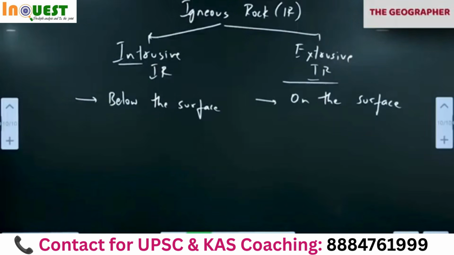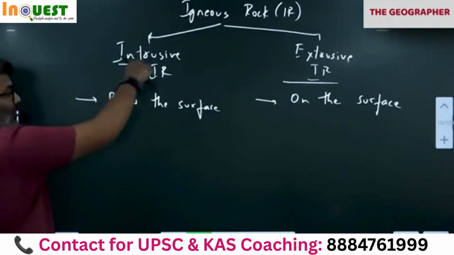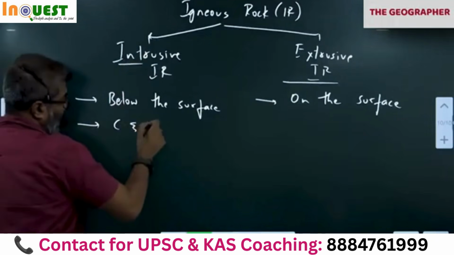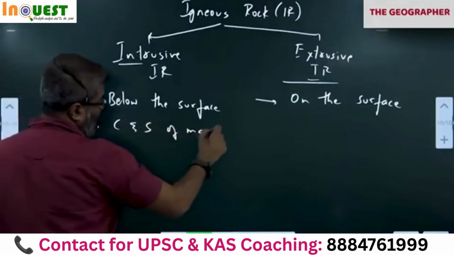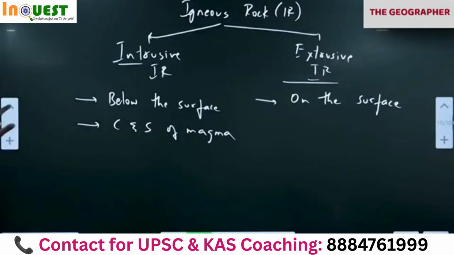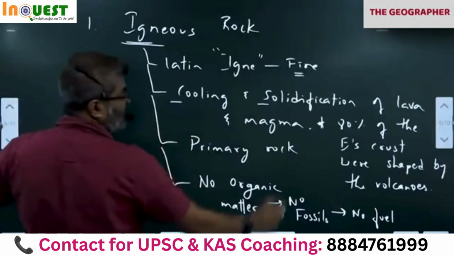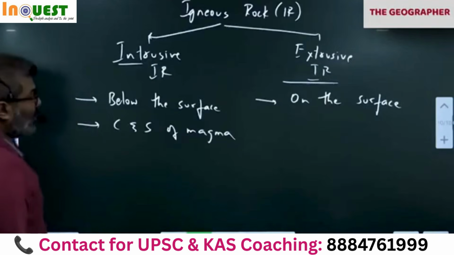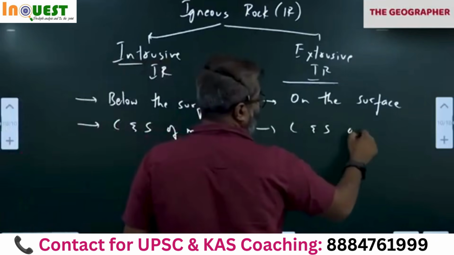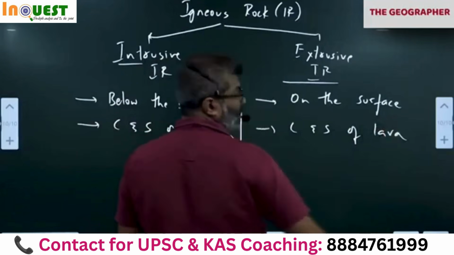Extrusive is on the surface. Intrusive means below the surface, formed from magma. Please write: cooling and solidification of magma. This is how it is formed. C and S, cooling and solidification of magma. And this is cooling and solidification of lava on the surface.